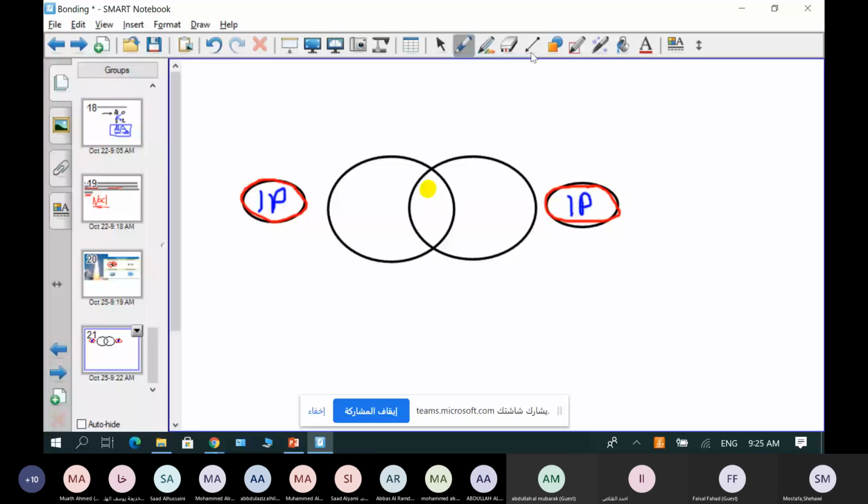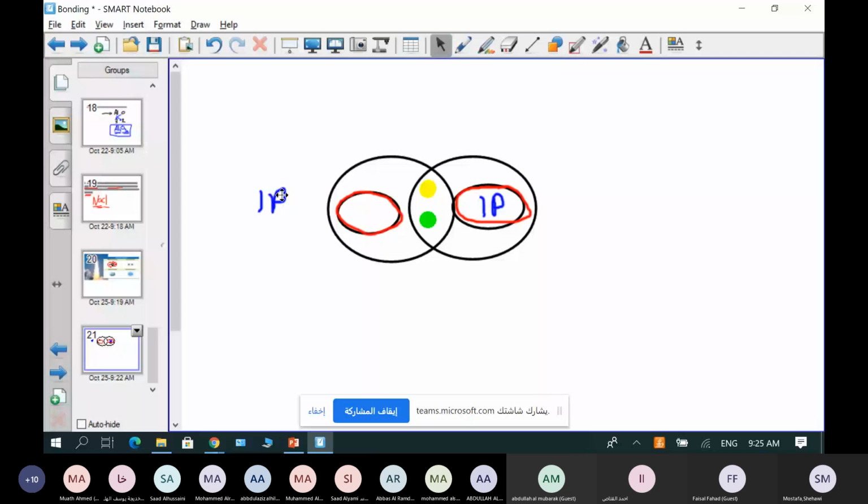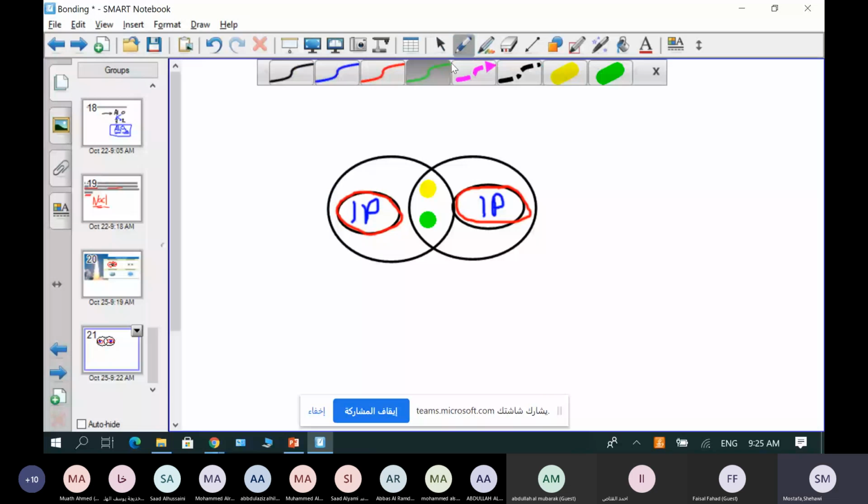One is here, and the other one is here. And these would be the two nuclei that would come to the middle. That's it. So they will come closer to each other, as you see right now.